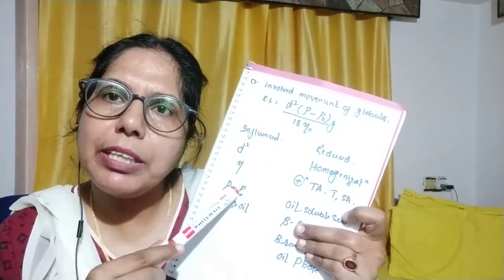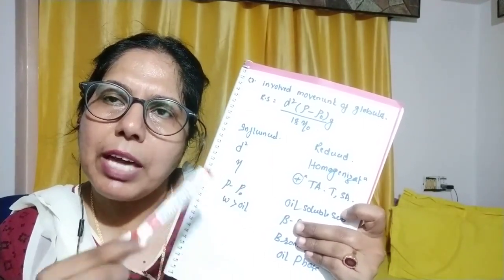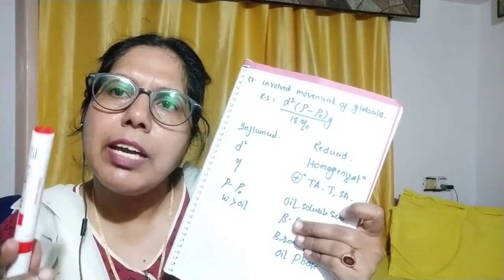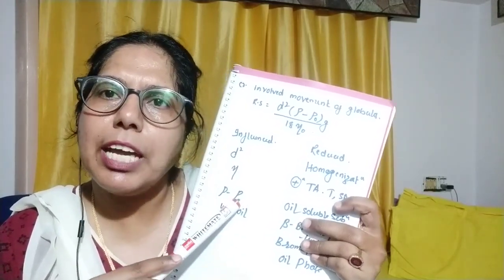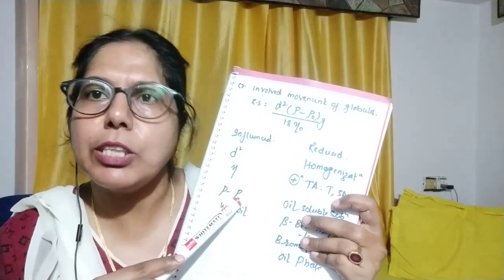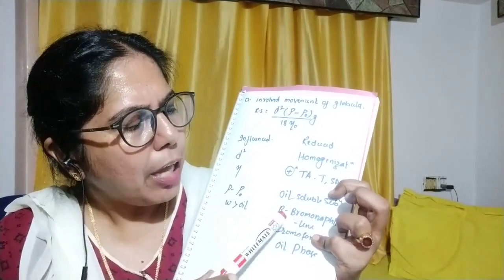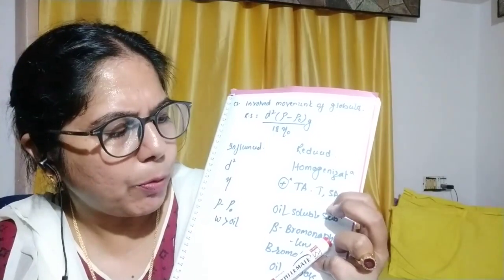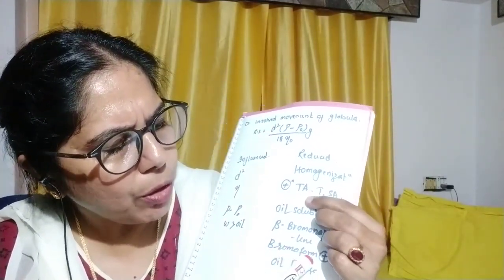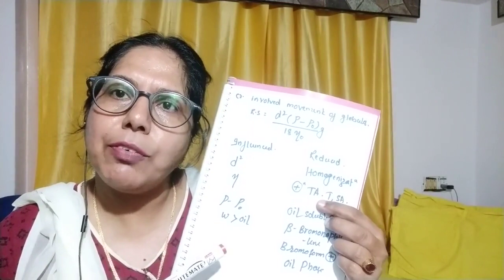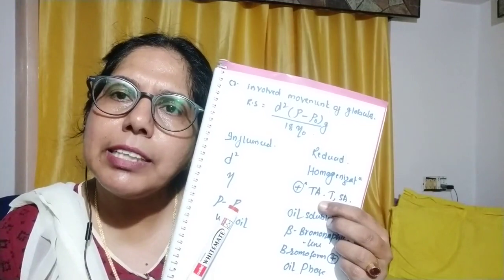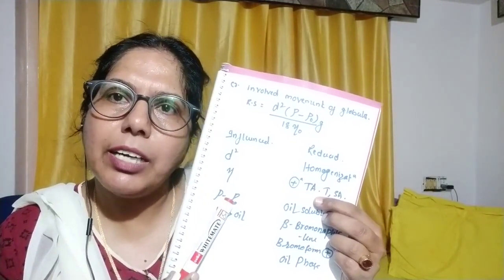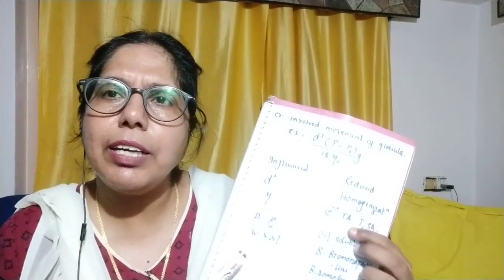So always the density of water will be more. How do we have to increase the density of oil? If we increase the density of oil, we have a lesser difference in density between the oil and water. This can be achieved by the addition of oil soluble substances, that is beta bromonaphthalene and beta bromo foam oil phase into the oil phase, thereby increasing the density of the oil phase so that we can make the lesser difference in density between water and oil phase. But this we use to a very lesser extent. So this is about the creaming.